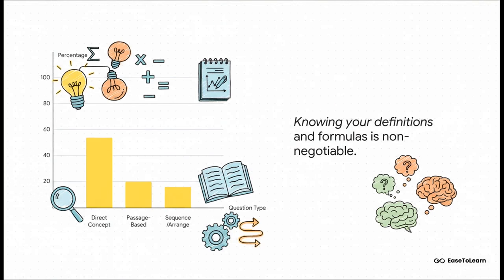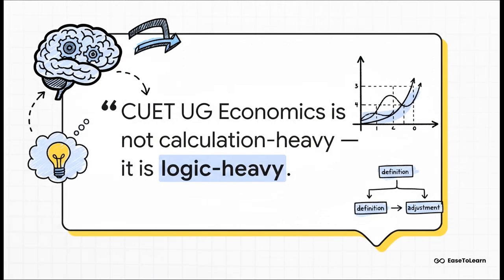Well, over half of them, 54%, are direct concept based MCQs. This is huge. It means knowing your definitions and formulas inside and out is simply non negotiable. Then you've got about 20% that are passage based, and another 16% where you'll have to arrange things in a logical sequence. And all of this leads to the single most important takeaway of our entire analysis.